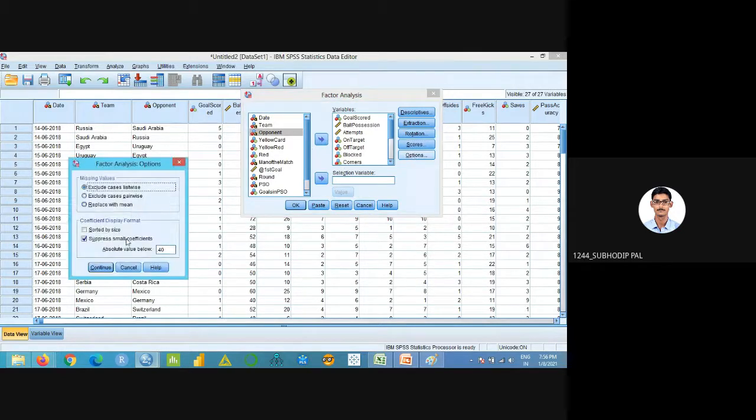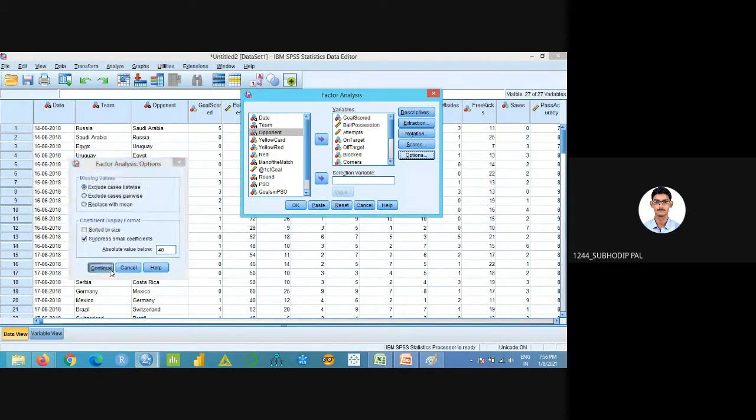Then in options, do you know about threshold limit? Generally we keep it at 0.5, but I'll keep it at 0.4. It depends on the researcher how much you want to keep for your threshold limit. So I'm taking 0.4. Now for a particular variable, whenever the factor score is greater than or equal to 0.4, that variable will lie in that particular factor. I'll check that one. Okay, continue, then okay.